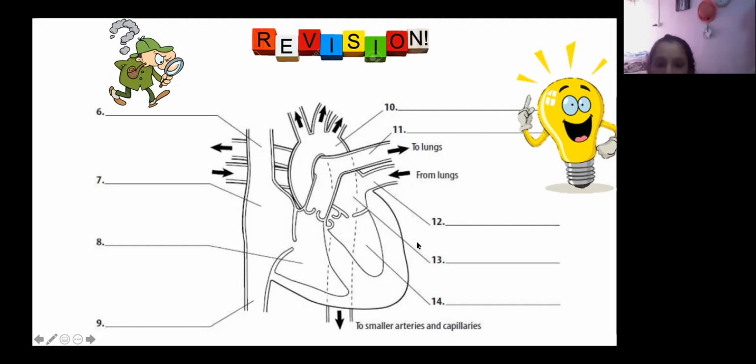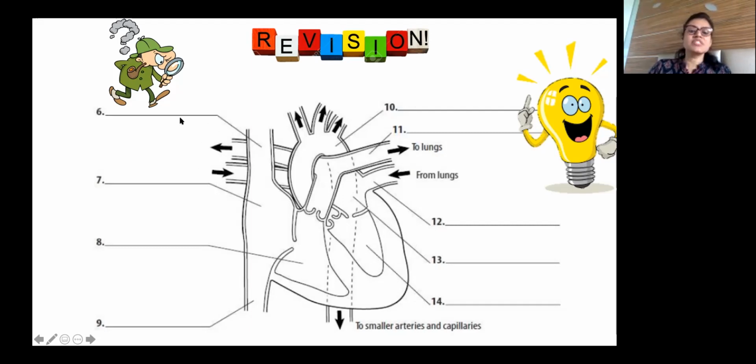Okay, number 13. What is number 13, Amina? It is the left atrium. Number 14, Saklain, what is it? It is the left ventricle. Yes. Here also it is the same thing. Going to the lungs is again the pulmonary artery, and this is the pulmonary vein.